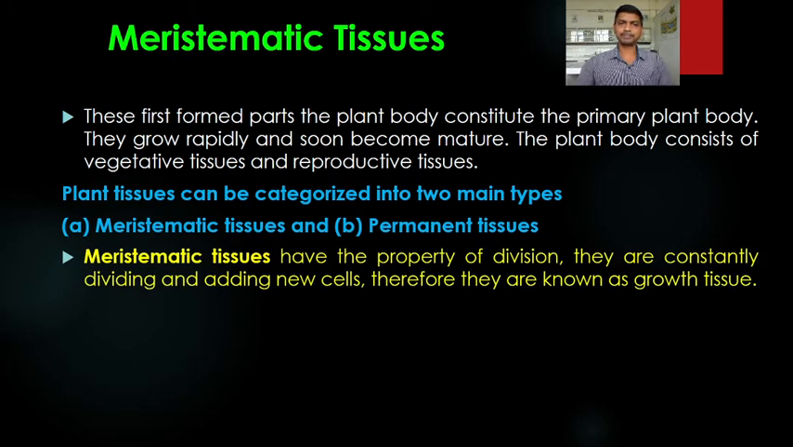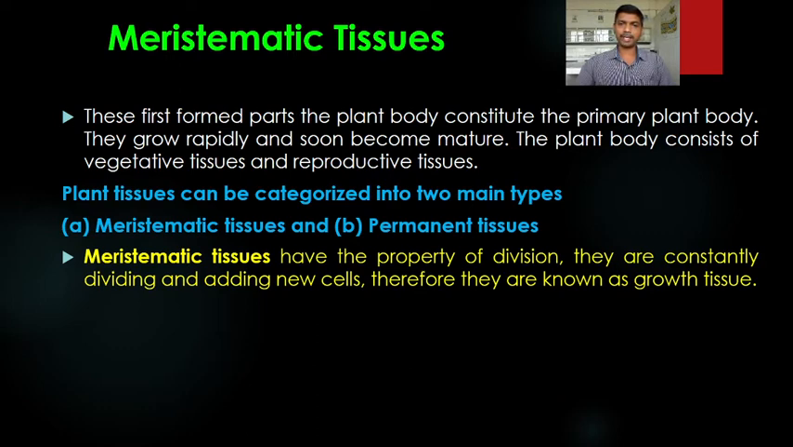The first one is the meristematic tissues. The meristematic tissues have the property of division. They undergo cell division; they are constantly dividing and adding new cells. Therefore, they are known as growth tissues. Because of the cell division in the meristematic tissue, these tissues are responsible for growth in the plant, because of which the meristematic tissues are also known as growth tissues.